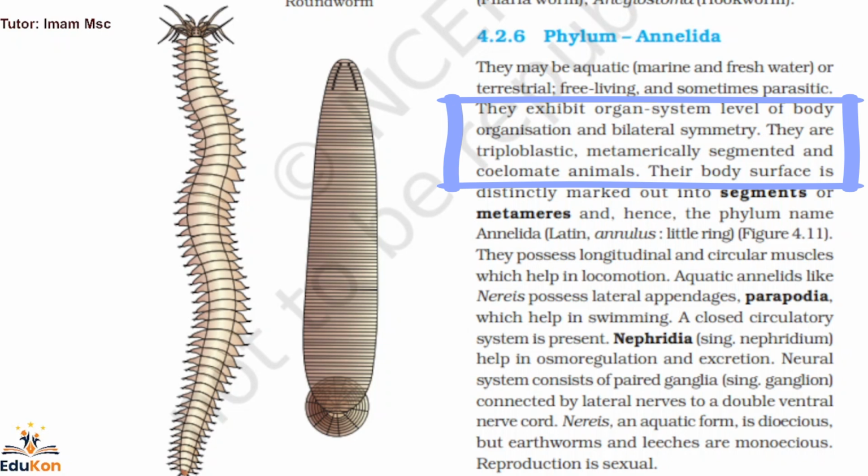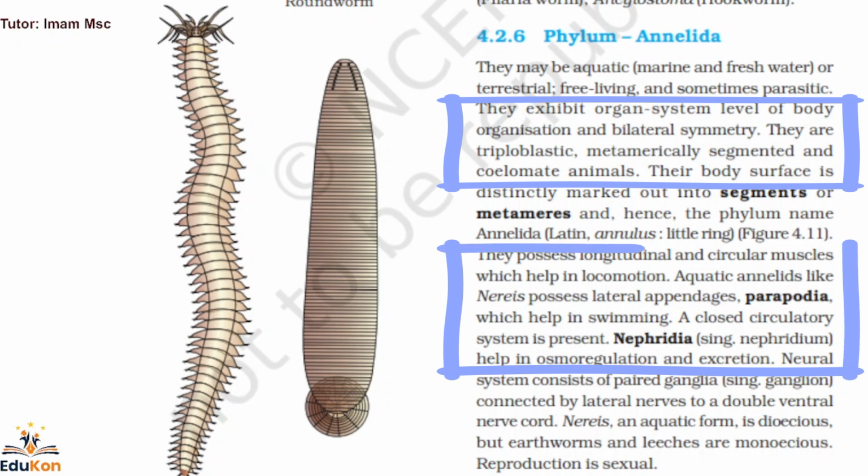They possess longitudinal and circular muscles which help in locomotion. This is a very important line. Okay? They possess longitudinal, remember this, longitudinal and circular muscles which help in locomotion of the organism. Aquatic annelids like Nereis possess lateral appendages which are called parapodia, which help in swimming. You can see the examples in the image itself. So we have one example, Nereis, and there is Hirudinaria, that is a blood sucking leech. So aquatic annelids like Nereis possess lateral appendages, that is parapodia, which help in swimming.